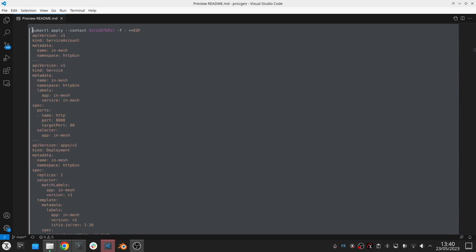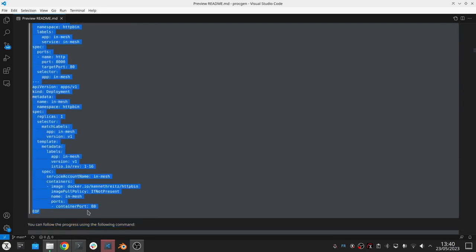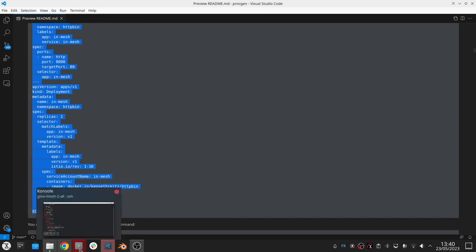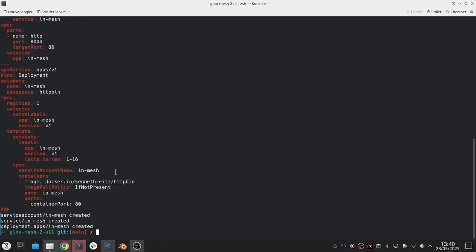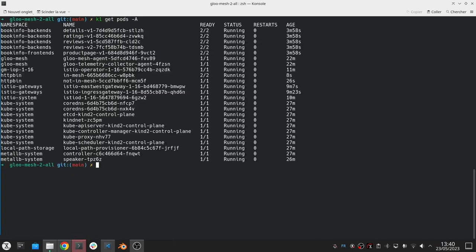So that's another way to inform you that if you want a pod to be in the mesh, there are a few methods. One method is labeling the namespace, just like we would do normally with Istio. And then the other way, you can actually go ahead and label the pod itself through the deployment manifest.